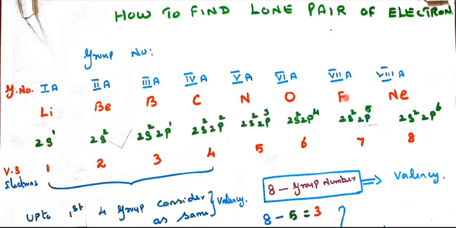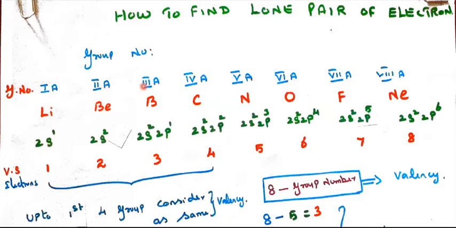Fluorine, chlorine, bromine, iodine, and then the inert gases: helium, neon, argon, krypton, xenon, radon. Like that, I gave all the groups to memorize, and easily we can recall all the elements.